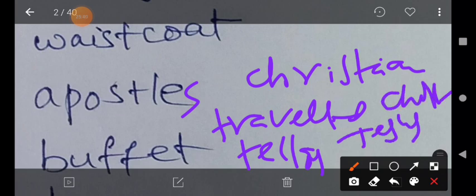That is the usage of apostles. And then we go to the next word, my dear students.